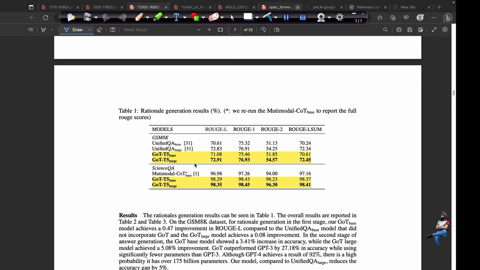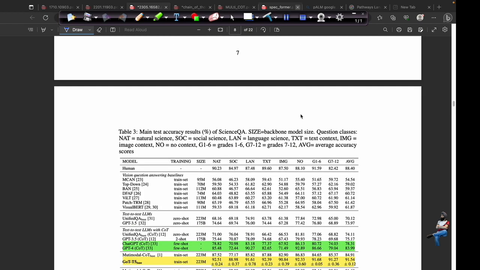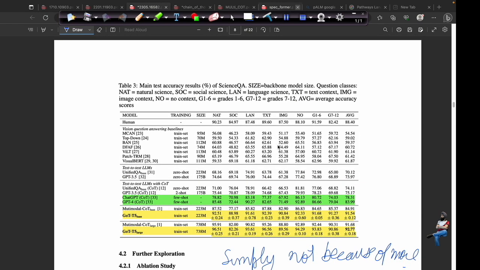The graph of thoughts is beating the previous multimodal chain of thoughts by a significant margin in multiple benchmarking tests. And it is quite clear from this table that graph of thought has very few parameters. It has less than a billion parameters, and still it is able to beat GPT-4 and ChatGPT models which have hundreds of billions of parameters. And 223 million is similar to BERT large.